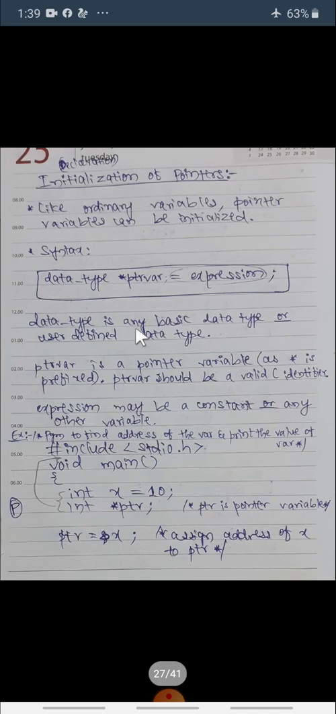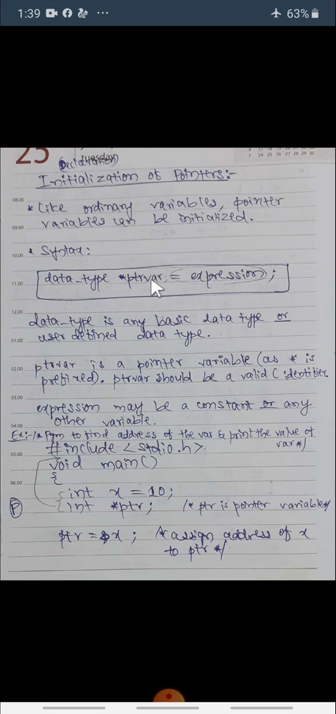Declaration and initialization of pointers. Like ordinary variables, pointer variables can also be initialized. The syntax is like this: data type star ptr variable, that is nothing but the pointer variable, and semicolon. If we write only this much, then it is a declaration.